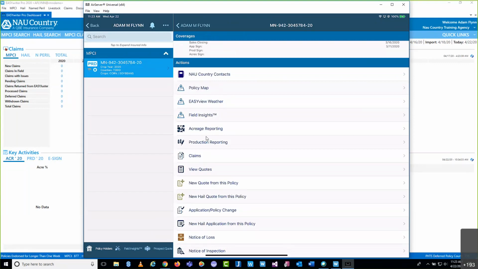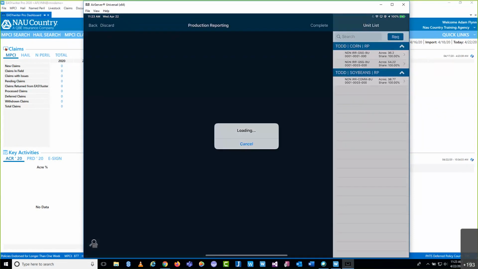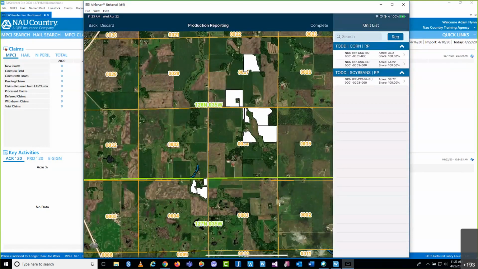Again, if the policy is in an acres required or complete status for that matter, this option will just not be there altogether. It'll be completely gone. And you'll just see acres reporting jump right over into claims. So today I'm just going to go ahead and select that option. And what it's going to do is bring up a map of all of our fields shortly here. Give it a second to load. And then on the right-hand side will be our unit list. I'll break down what we're looking at on the unit list before we actually begin reporting production. So there you go. You can see the map just showed up for you.